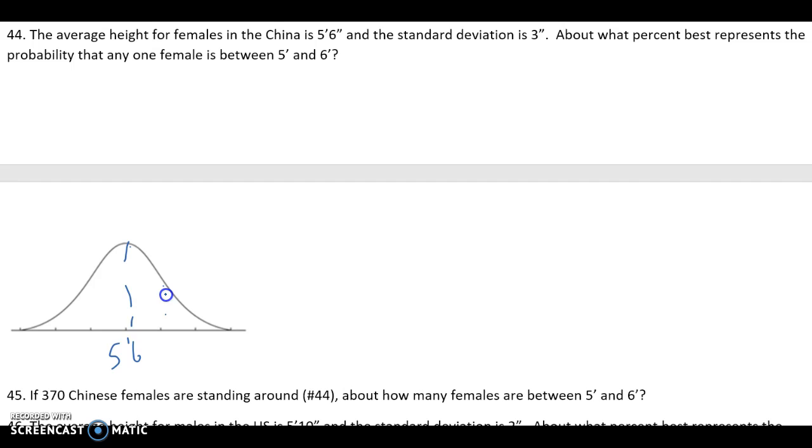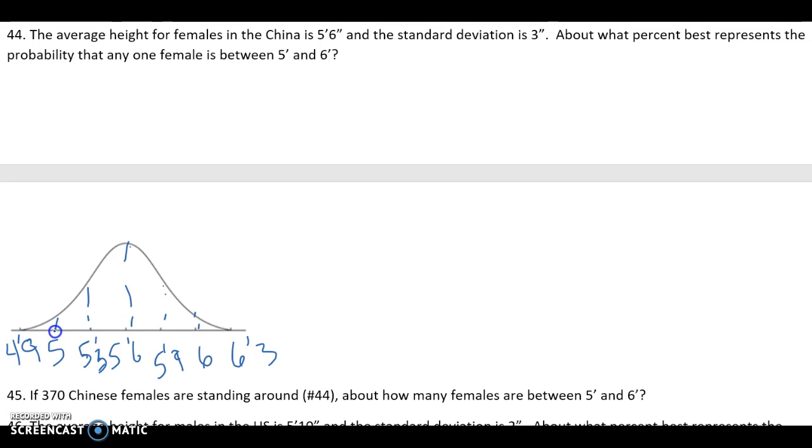Standard deviation is 3, so 5 feet 6 plus 3 is 5 feet 9. And then 9 plus 3 is 12, and 12 inches is 1 foot, so that's 6 feet. And then minus 3 is 5, 3. Make that a 3 and a 5. And then minus 3 again is 5 feet, and then minus 3 again is 4 feet 9 inches. I need one more than 6, right? So I'm at 6 feet 3 inches.